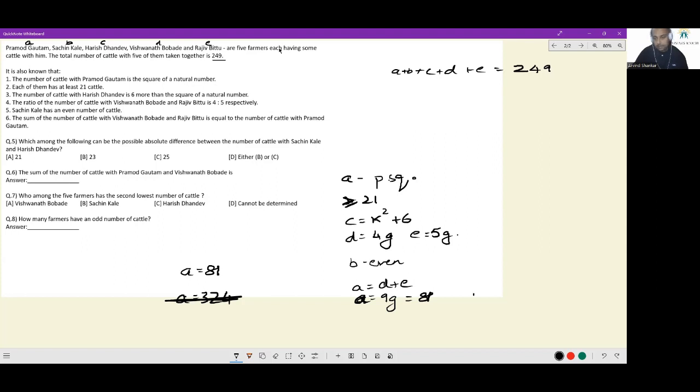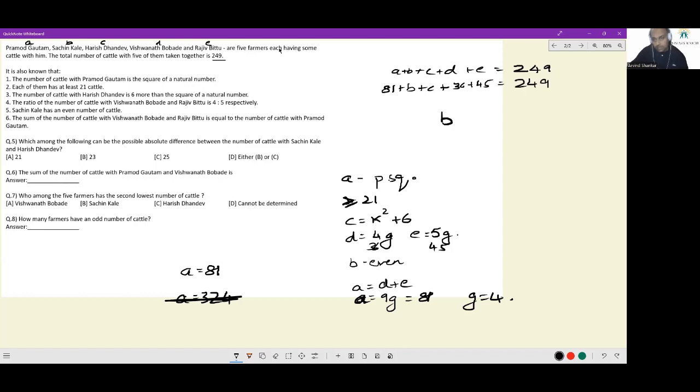If A is 81, we get G equal to 4, which means D will be equal to 36, E will be equal to 45. So we have 81 plus B plus C plus 36 plus 45 is equal to 249.